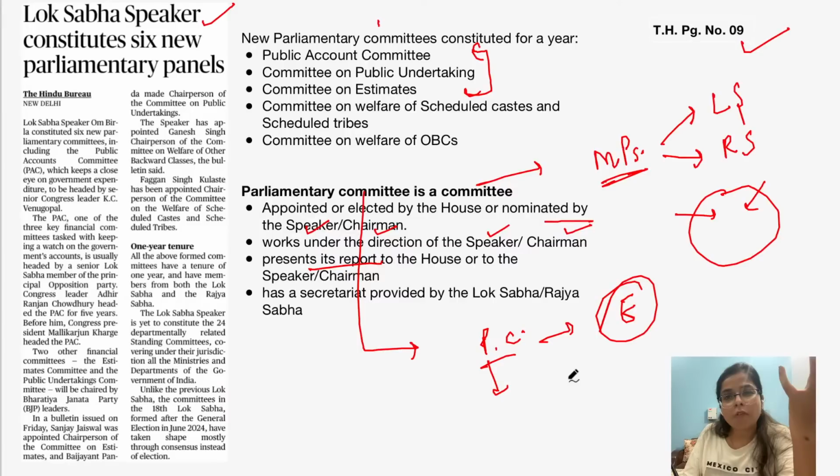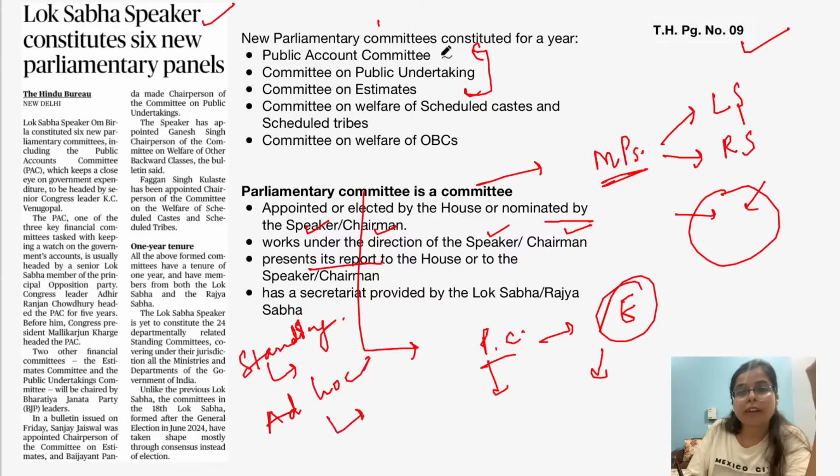And parliamentary committees can be of various types, for example, standing committees and ad hoc committees. Standing committees are permanent committees, and ad hoc committees are non-permanent committees, and they may be constituted for any specific purpose, and they may be dissolved after it. Okay.